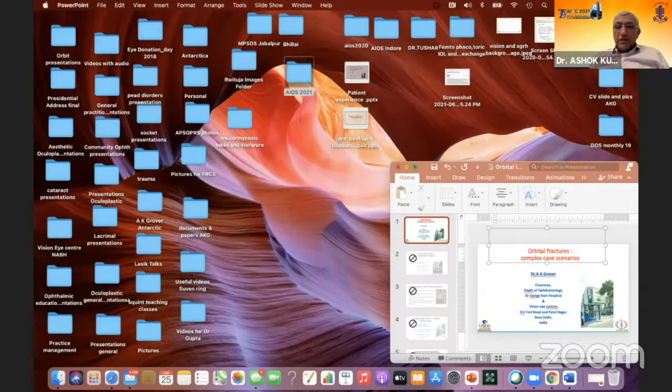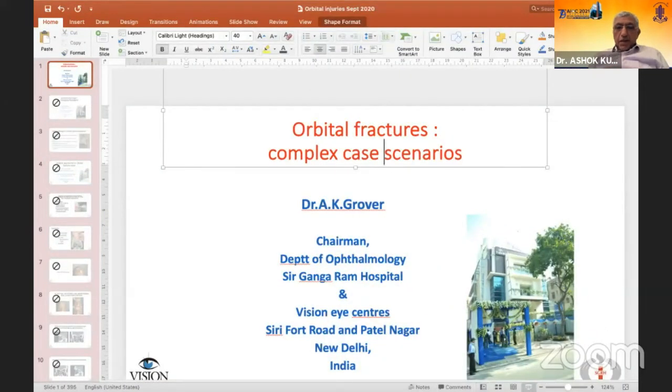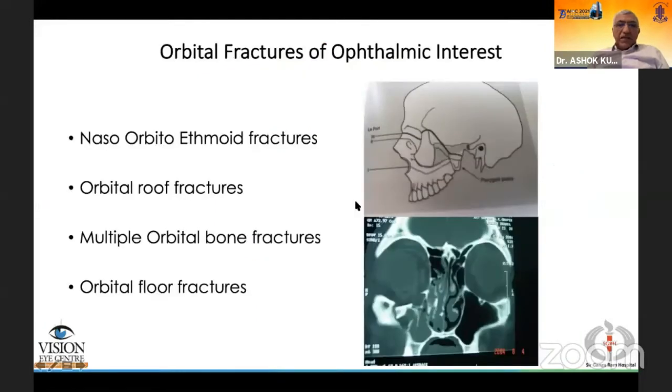So I'll be speaking on complex fractures of the orbit. The important thing is that we need to know which fractures of ophthalmic interest may present with complexities which we need to handle. Naso-orbitoethmoid fractures are one, orbital roof fractures where we need to work with neurosurgeons, fractures where there are multiple bones involved, particularly with road accidents. They're often associated with multiple facial fractures as well, and the orbital floor fractures.